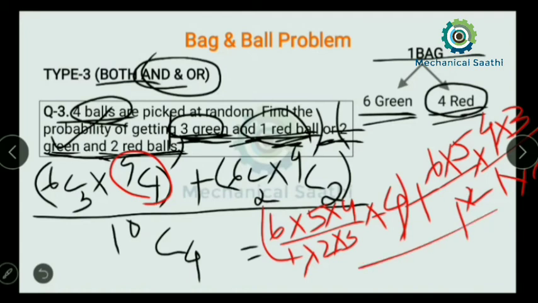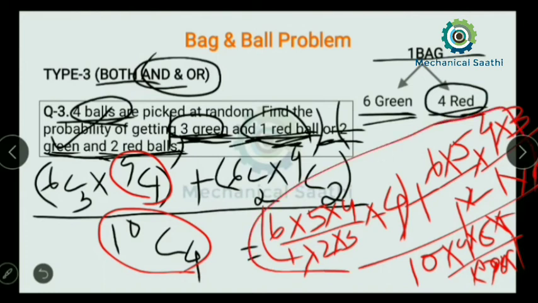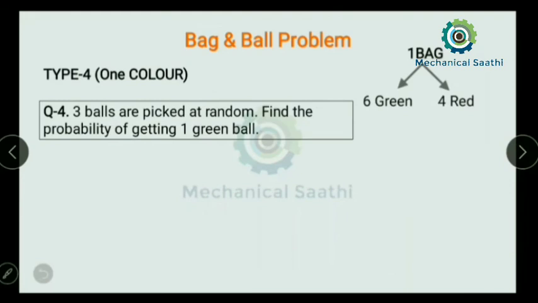So again in the denominator, that is 10C4, so we can write 10 into 9 into 8 into 7, divided by 1 into 2 into 3 into 4. So if you can solve this total term, then you can find the answer over here. Okay, so let us move towards the next type of questions, that is type 4.